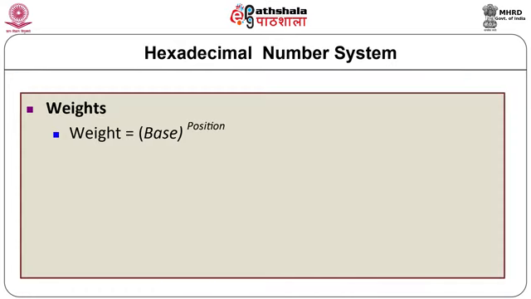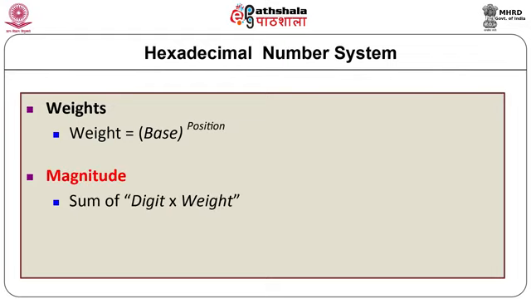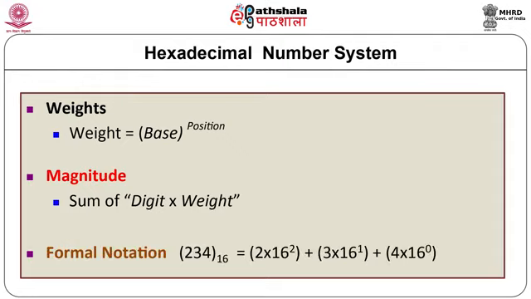For an n-bit number, the value of a digit in each column depends on its position. The weights are based on powers of 16. The magnitude of the number is given by the sum of bits times weight. Let us consider the representation in hexadecimal form. 234 in hexadecimal can be represented as 2 into 16 raised to 2 plus 3 into 16 raised to 1 plus 4 into 16 raised to 0.